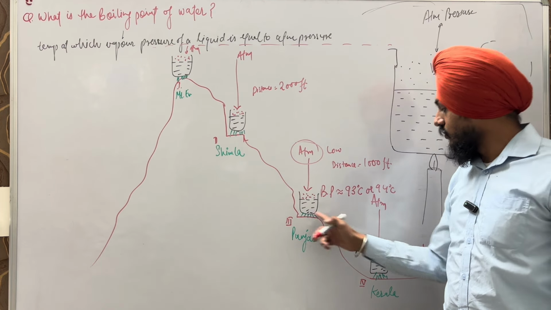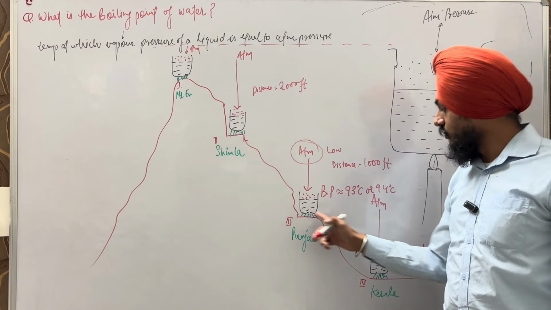If we are at Mount Everest, the atmospheric pressure is very low. The vapor pressure must become equal to the atmospheric pressure. Vapor pressure atmospheric pressure के equal होना चाहिए. So अगर हमारा atmospheric pressure ही कम है, तो vapor pressure भी क्या होगा? वो भी कम ही होगा. So if atmospheric pressure is very low and vapor pressure is also low, the boiling point is also low, that is 85 degrees Celsius. These are approximate values.